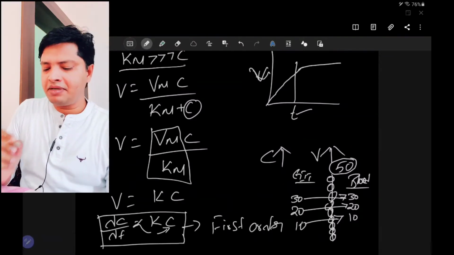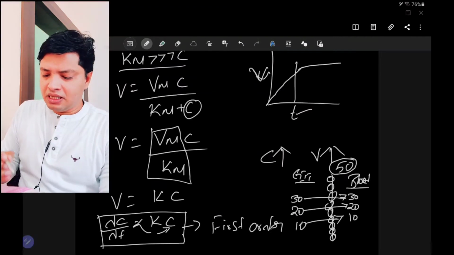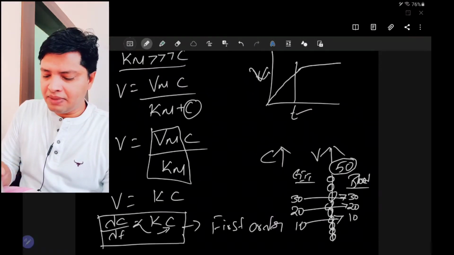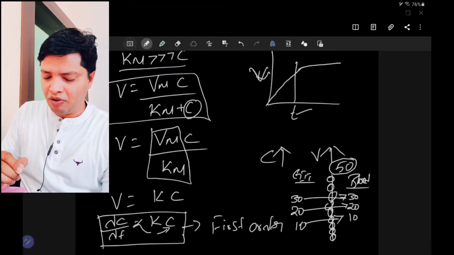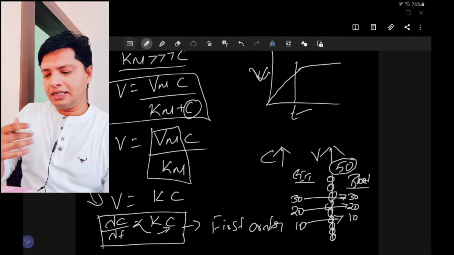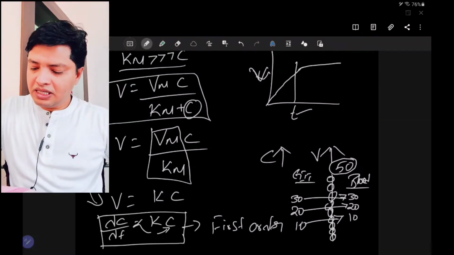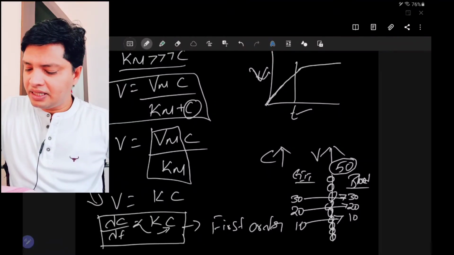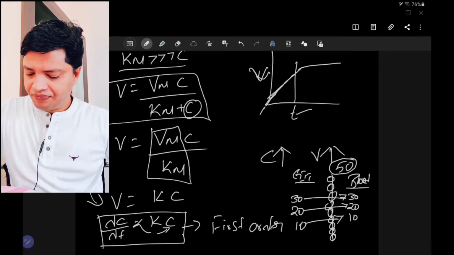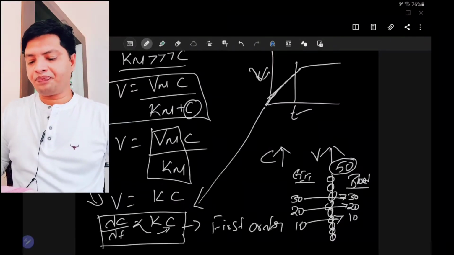Case 1: if Km is much more than concentration, in that case the Michaelis-Menten equation is modified like this, and it is being modified in the form of a first order reaction. And there is also a straight line we can see here. This line is explained by this particular equation.